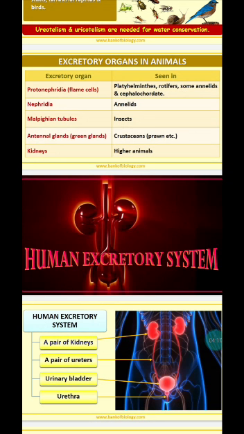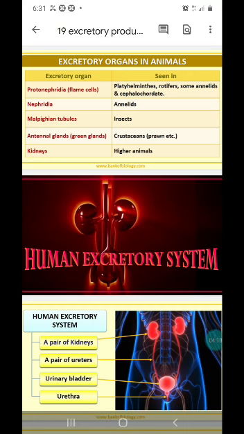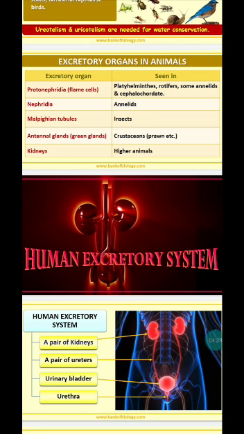And in crustaceans like prawns and crabs, just below their antenna, they have a gland called the green gland or antennal gland, which is their excretory organ. And of course, higher animals all have a pair of kidneys for excreting their nitrogenous wastes.